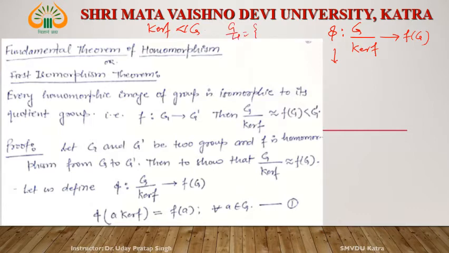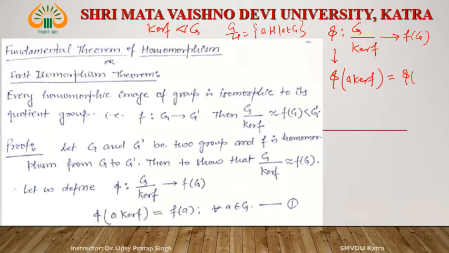An element of G by H is a coset, that is aH, where a belongs to G. Then an element of G by kernel of F is a kernel of F.